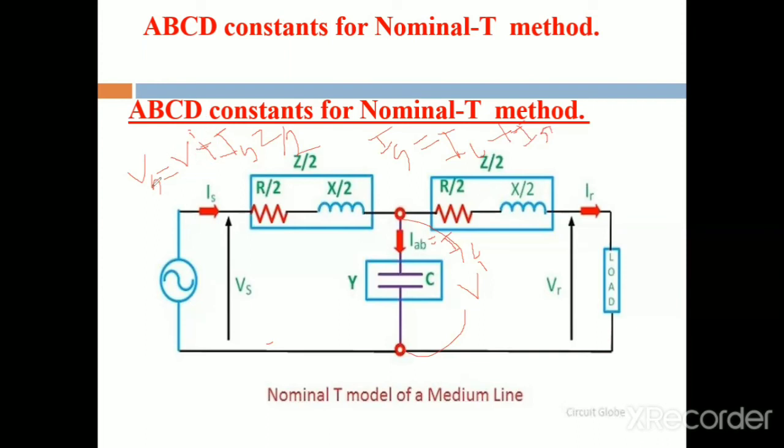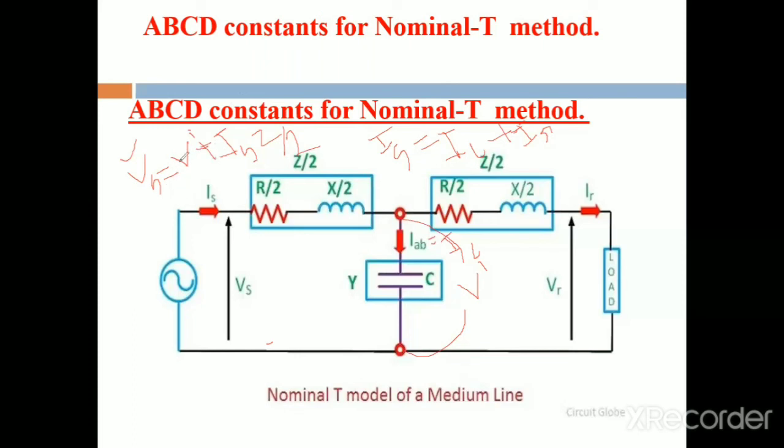Before comparing with the generalized equations, we observe whether these voltage and current equations are similar to them. If they are not approximately equal, then we simplify the equations until they are equal to the generalized equations.